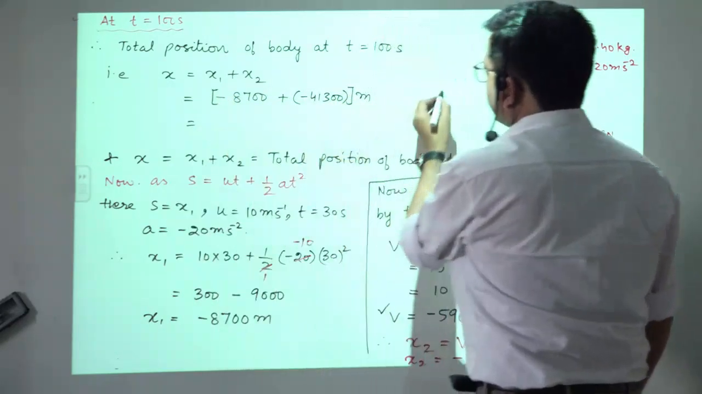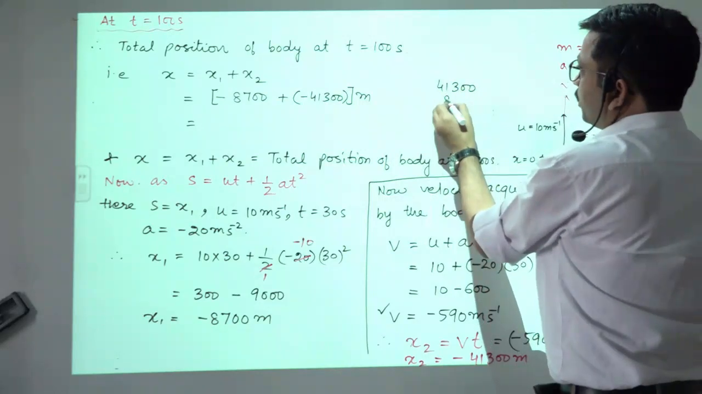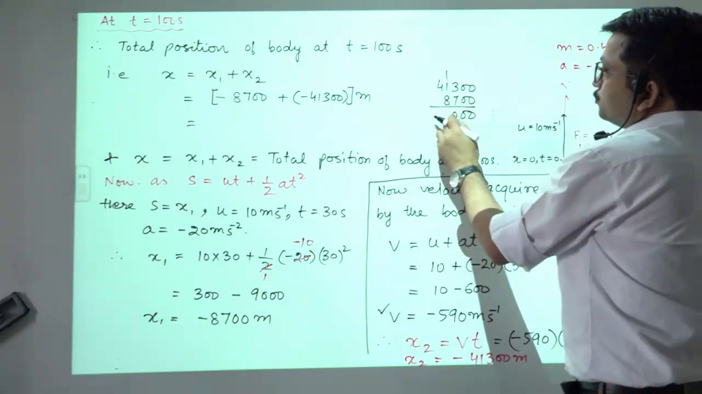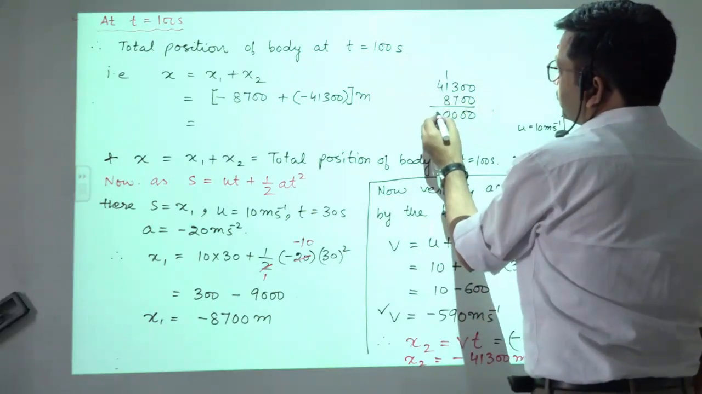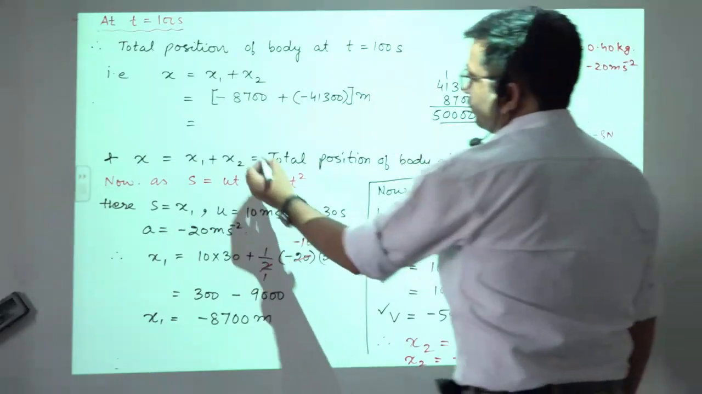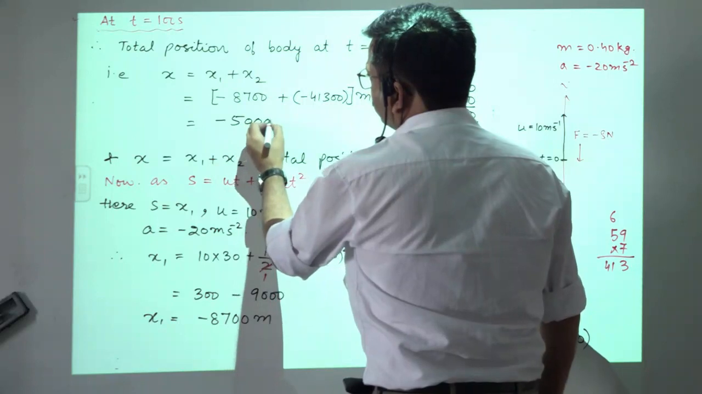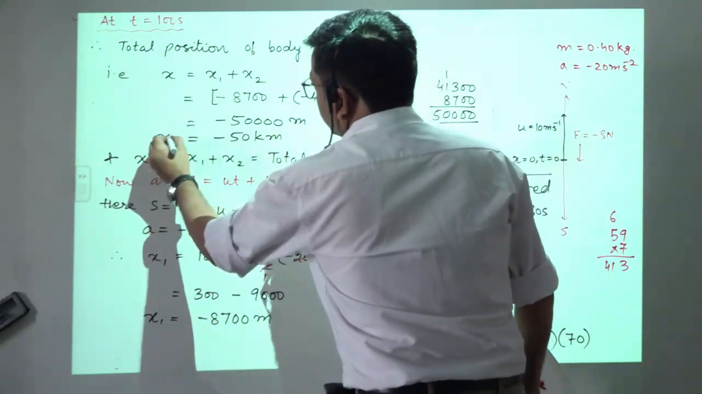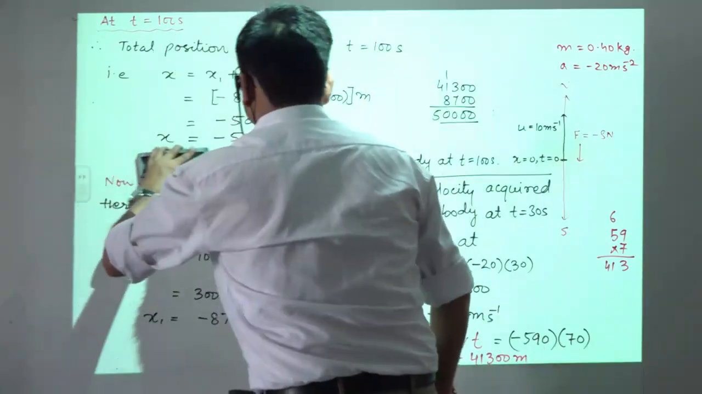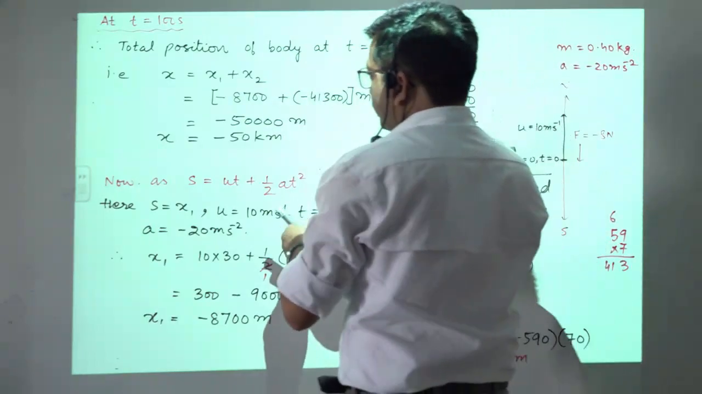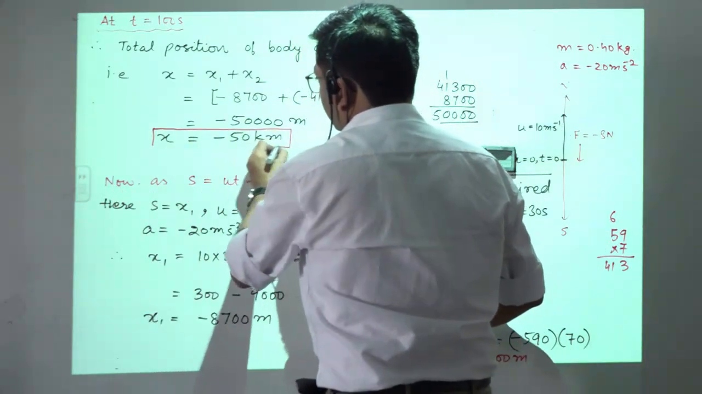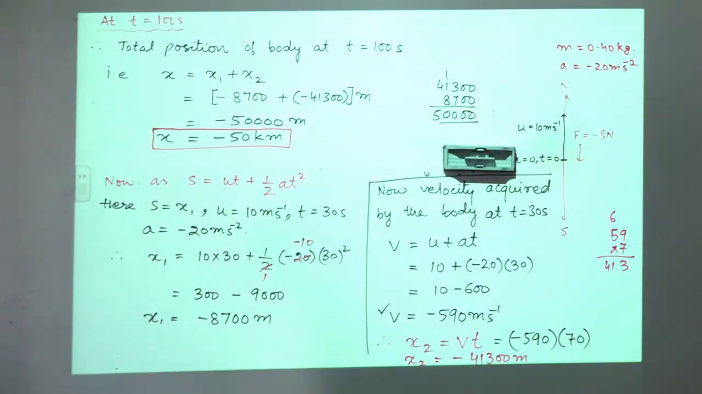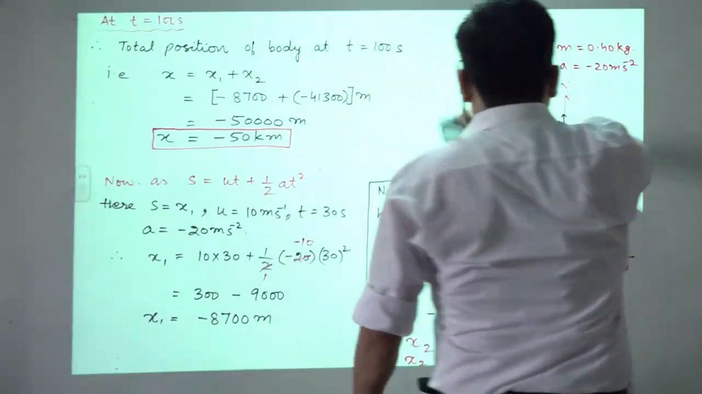And that is equal to how much? 41,300 and 8,700, add them: 7 and 3 make 10, carry 1, so 8 and 2 make 10, and that is equal to 1. That is 50,000 meter minus 50,000 meter, or we can write minus 50 kilometer. Okay, so this will be the total position of the body at t equals 100 seconds. Okay, so in this way we will calculate this problem.